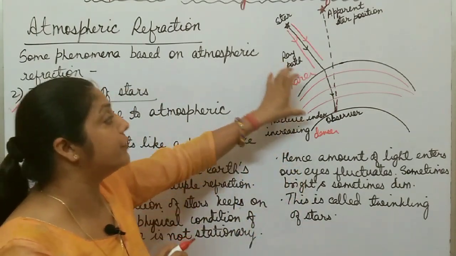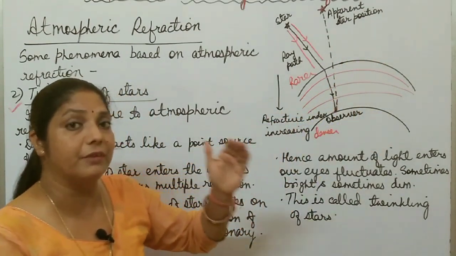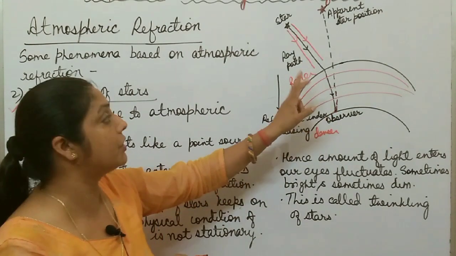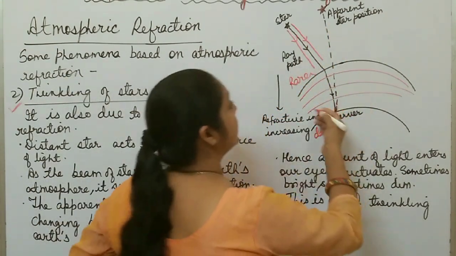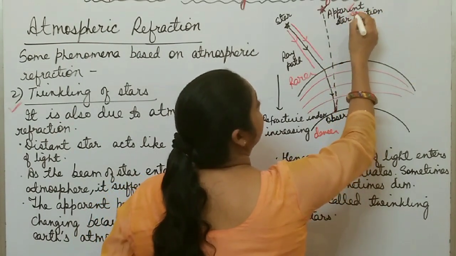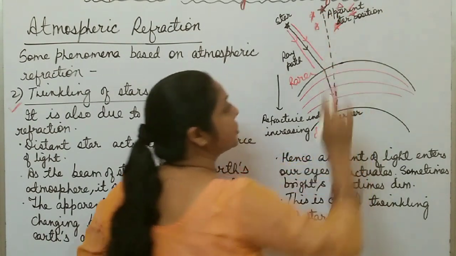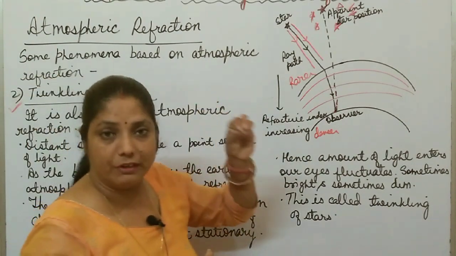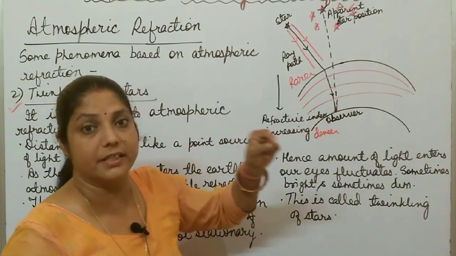Why? Due to physical conditions of the atmosphere. Temperature varies with time. So due to change in physical conditions of the atmosphere, the apparent position of the star also changes. Sometimes the star appears at this point, sometimes at this point, sometimes at this point, sometimes at this point. So the apparent position of the star changes with time, and the amount of light entering the observer's eye also changes. It flickers.